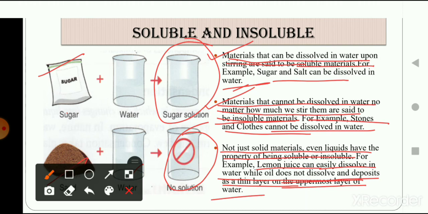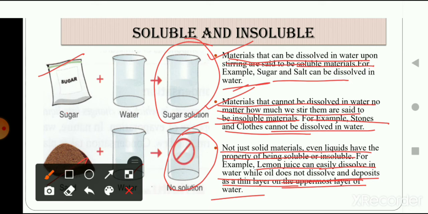So if you put lemon juice inside the water and stir it, you will notice that the lemon juice is totally dissolved in water. Whereas if you put some oil inside the water, you will notice that the oil doesn't get dissolved. It will come up and deposit on the uppermost level of the water.